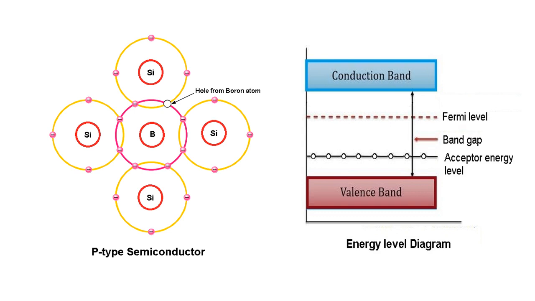This is an example of P-type semiconductor. Here, the three valence electrons of the boron atom form covalent bonds with the valence electrons of neighboring three silicon atoms. In the fourth covalent bond, there is deficiency of one electron, which is called a hole. Hence, for each impurity atom, one hole is created.